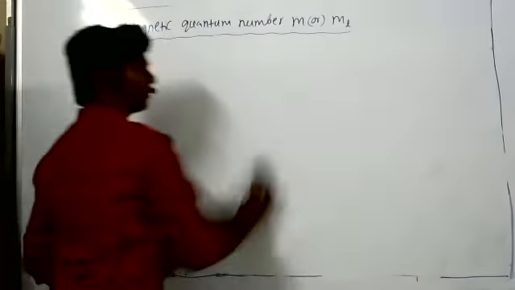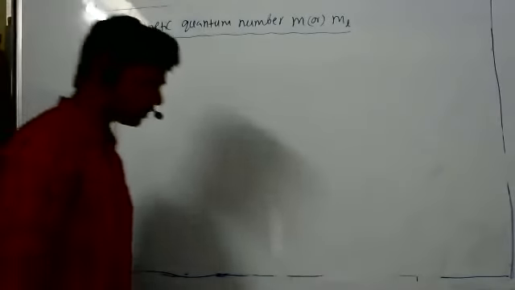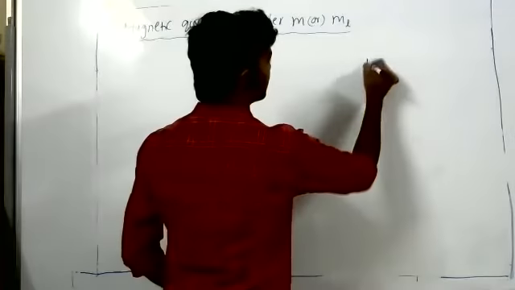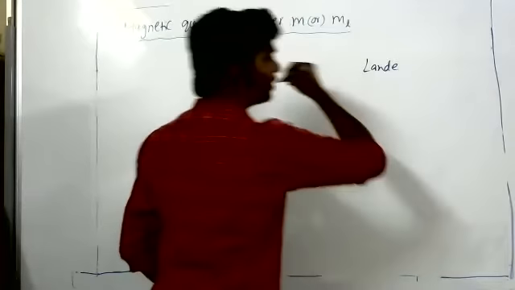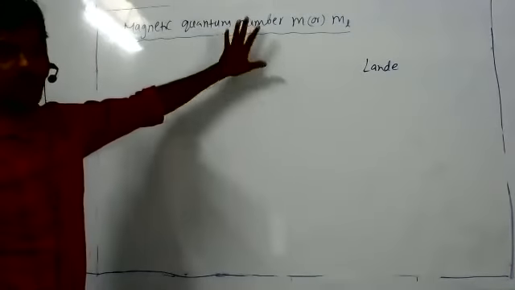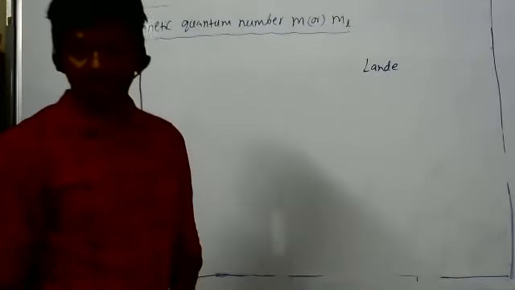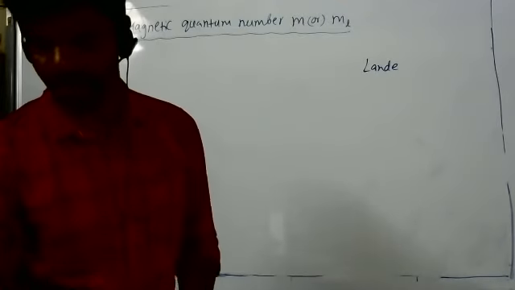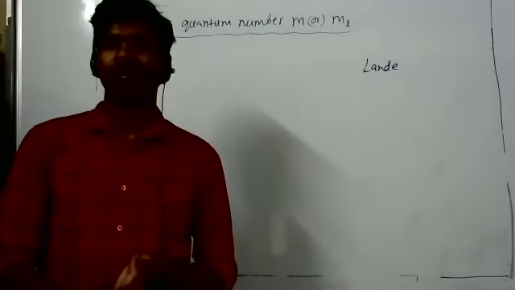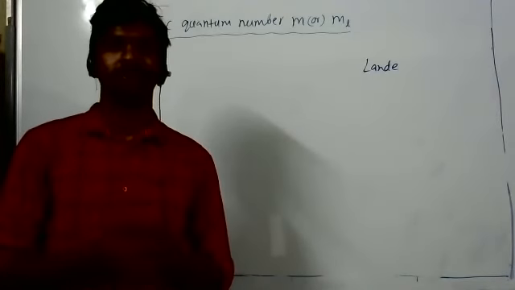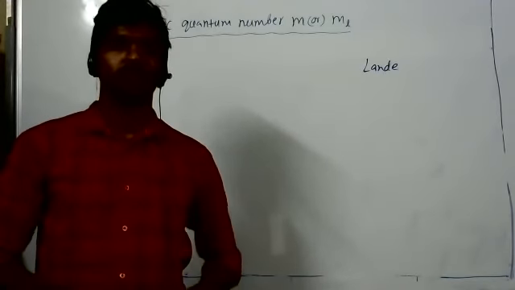Okay, see, about the magnetic quantum number. This quantum number was given by the scientist Lande. The main purpose of this magnetic quantum number is related to the Stark effect, and one more, the Zeeman effect. Can anybody tell the definition of the Zeeman effect?